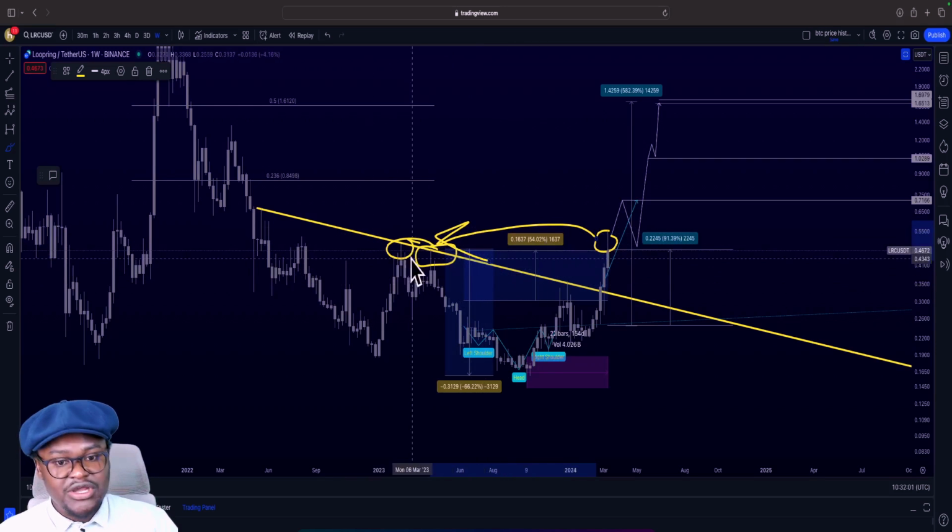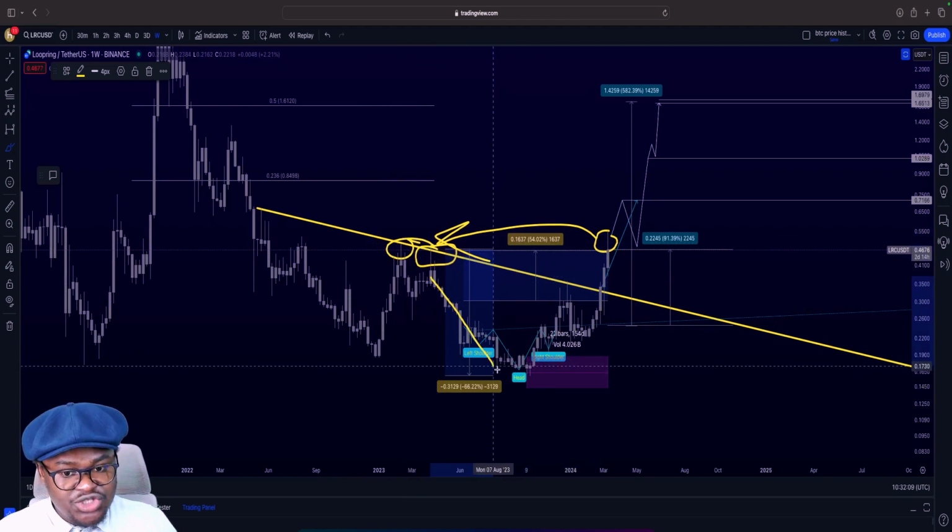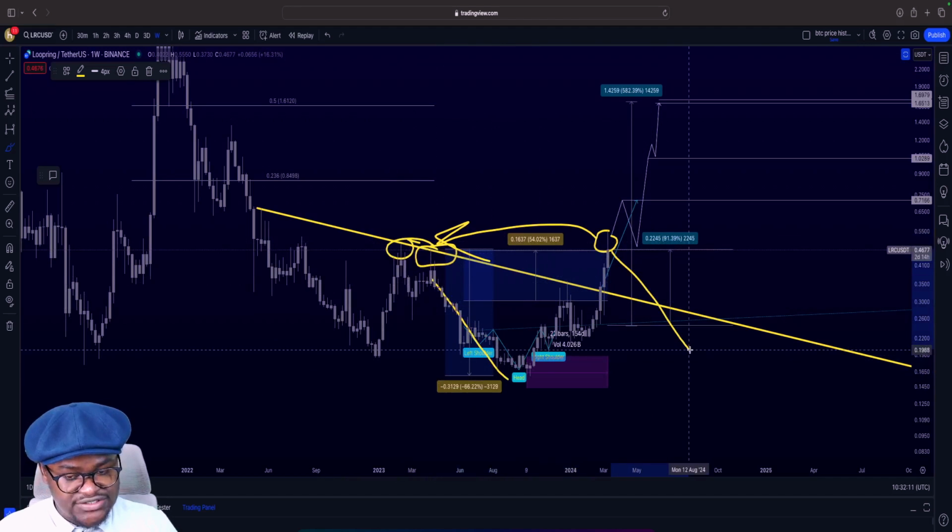It's very important. People who bought here sell here because they are now at break-even, and they still have the fear of it doing again something that looks like so.